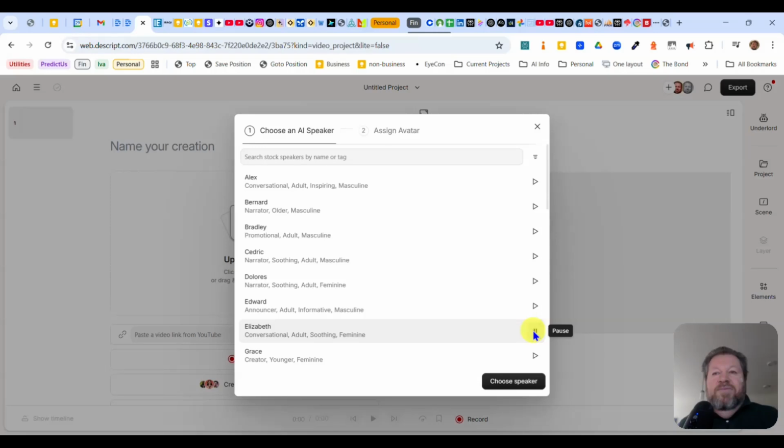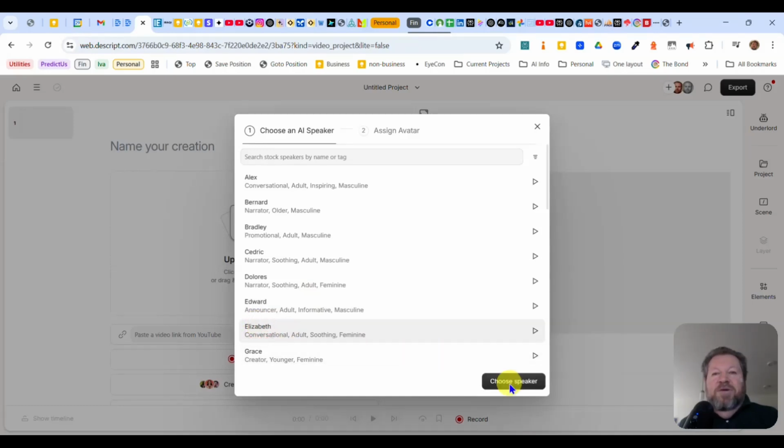Life is like a camera. Just focus on what's important. Capture the good times, develop from the negatives. Yeah, that's pretty good. How about: Life is like a camera. Just focus on what's important. Capture the good times, develop from the negatives. Okay, she's kind of happening too, but let's go with Elizabeth as an example.